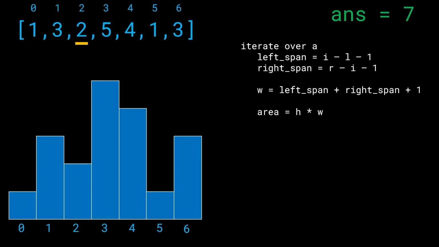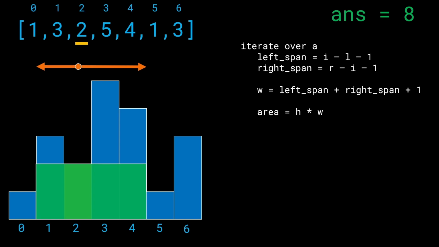Okay, cool. So let's go ahead and take another example. In this case, we have the index 2, and as we already saw, we expand it in both directions, left and right, and this is the area we get. So the answer becomes 8. And in fact, this is one of the possible solutions giving you the answer 8, which is the maximum possible area you can get from this histogram, right?